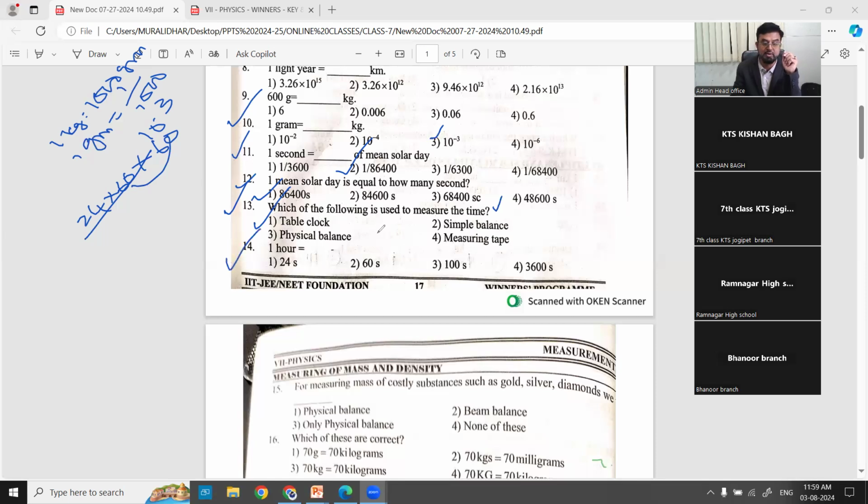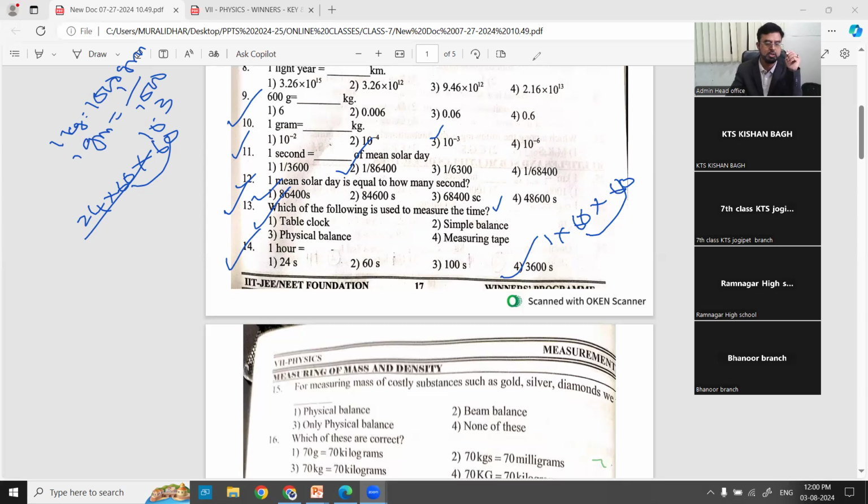You know, the small clock we use. Next, 1 hour is equal to dash seconds. 1 hour is 60 minutes into 60 seconds, 60 into 60, that is 3,600 seconds. So 1 hour is equal to 3,600 seconds. I already told you, when we provide the key, we provide the solutions also wherever required, along with the key.